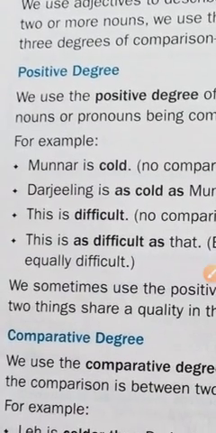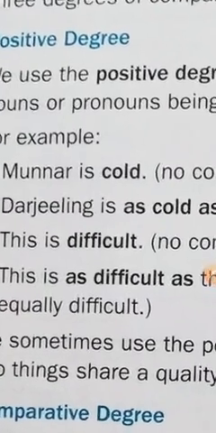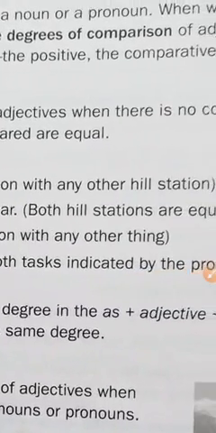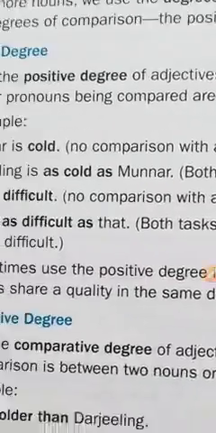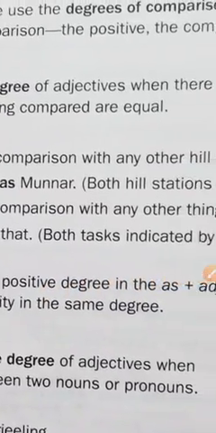We use the positive degree of adjectives when there is no comparison, or the nouns or pronouns being compared are equal.